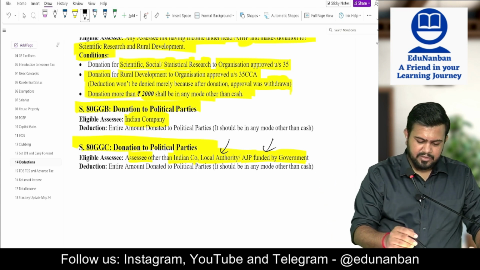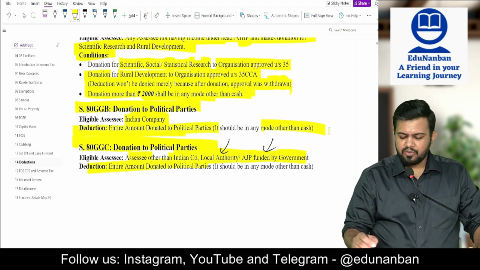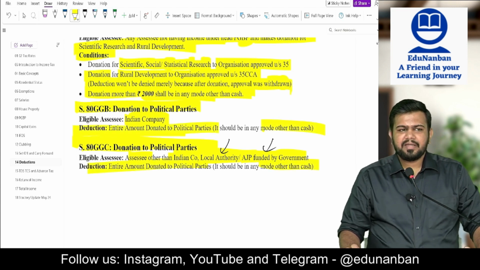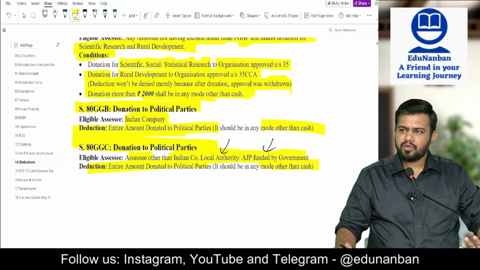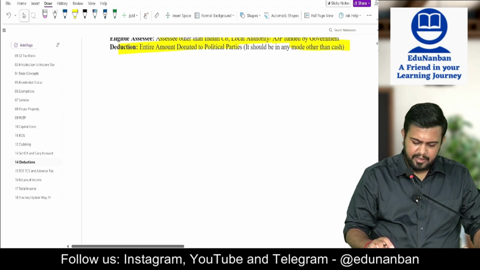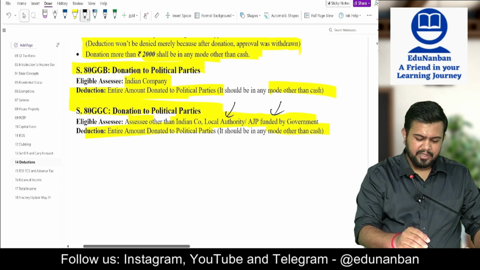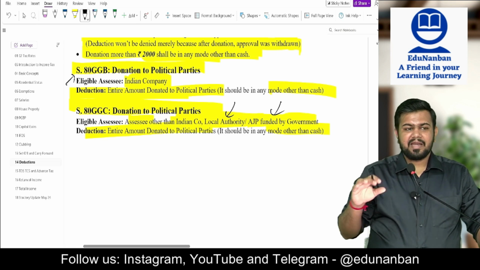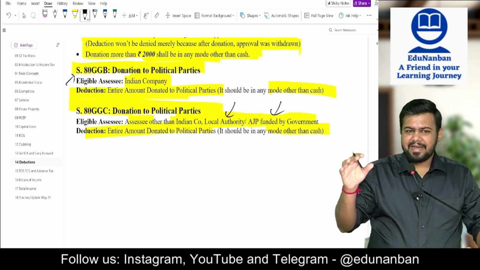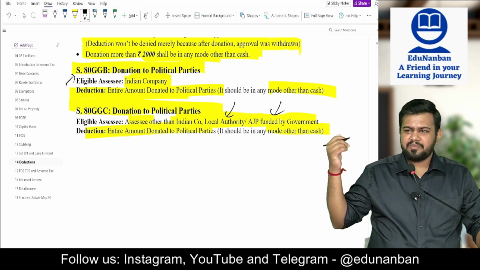Sir, what is allowed, sir? Entire political contribution is allowed as deduction, subject to the fact that it should not be in cash. If it is in any mode other than cash, it is fully allowed. No limit. Fully allowed. There are some people who take advantage of this. I have seen practically that there are political parties which are existing just because people want to claim this deduction, 80GGB and 80GGC.